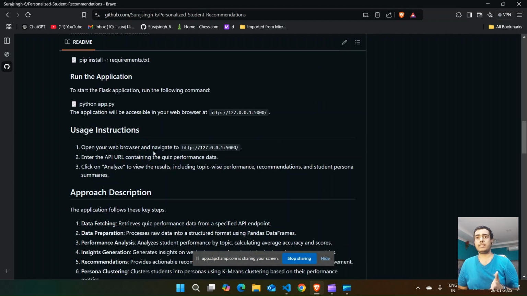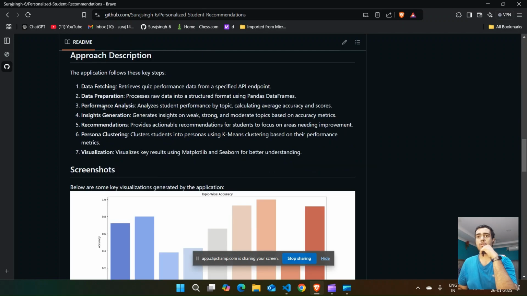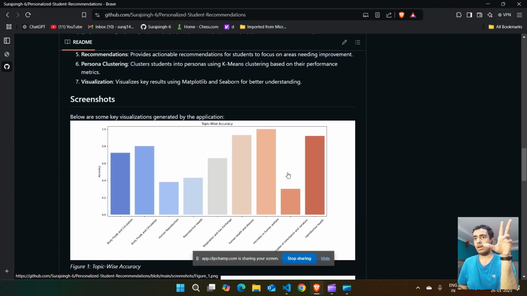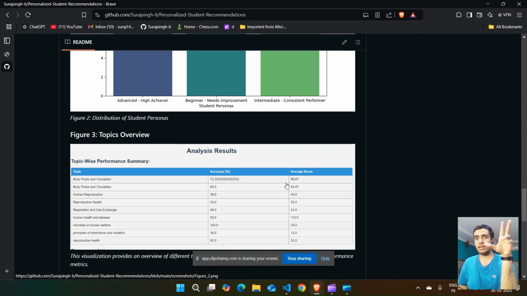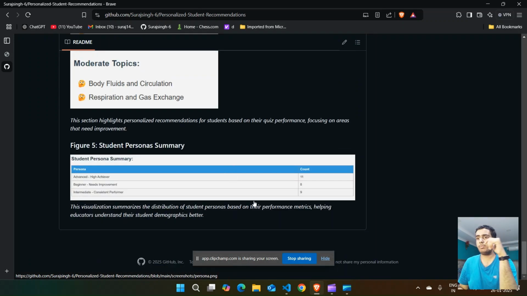I have given the setup, what you have to use to make this, and how I approached it. These are the screenshots of the Python applications, and this is a screenshot of my website. So let us see the sample input and output. How does this system work?